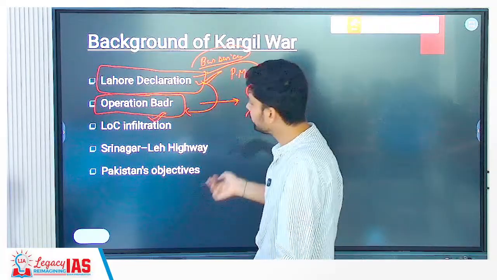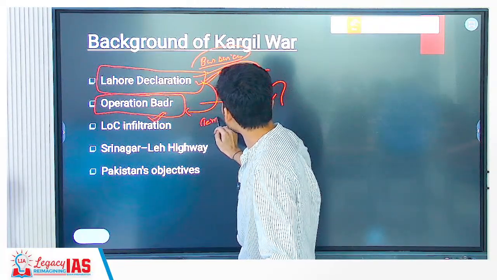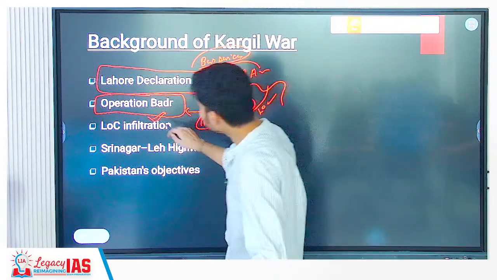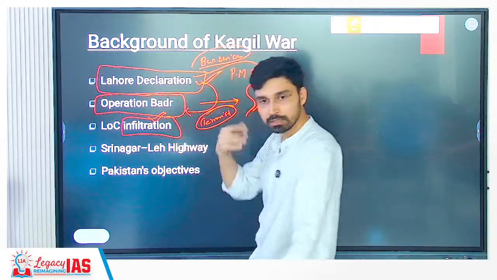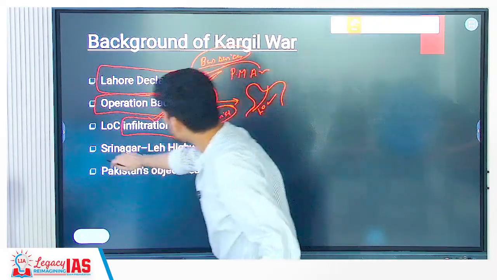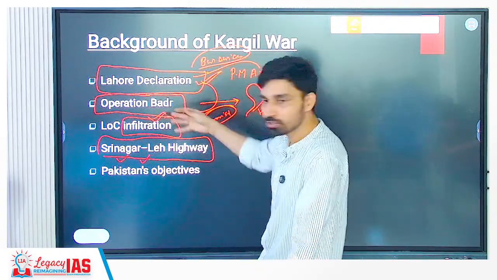They changed their uniform and entered as terrorists. So they infiltrated the Line of Control not in the form of military, but in the form of terrorist groups, and then captured many areas along the strategic Srinagar-Leh highway.